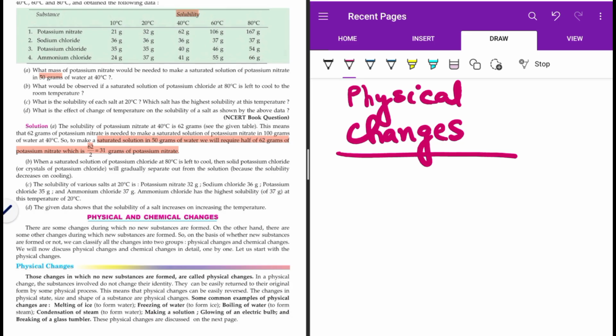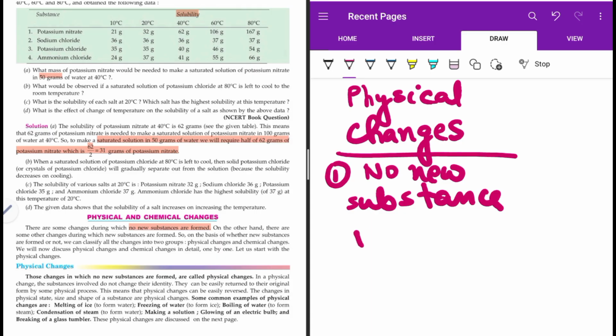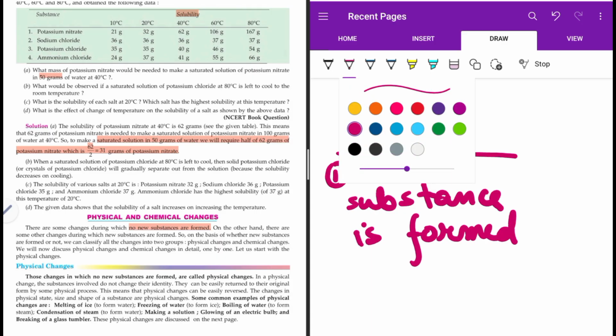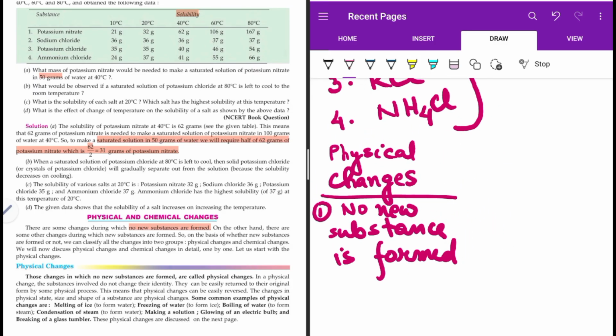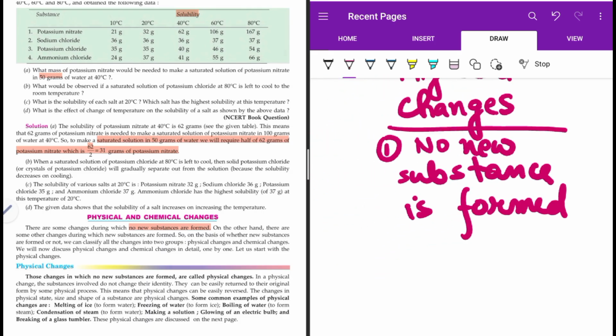On the other hand, in some changes new substances are formed, new compounds are formed, which have new or different properties. So for a physical change, number one, no new substance is formed. That is the first and foremost thing we should keep in mind: in a physical change, no new substance is obtained. In a chemical change, new substances are formed.